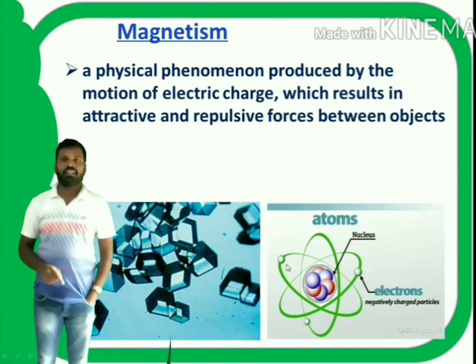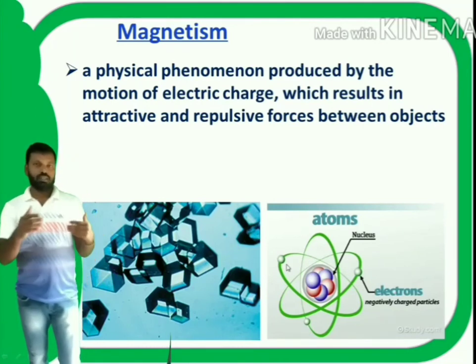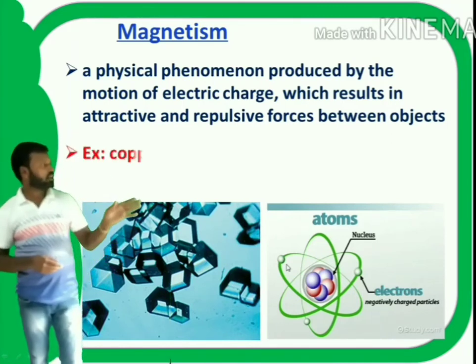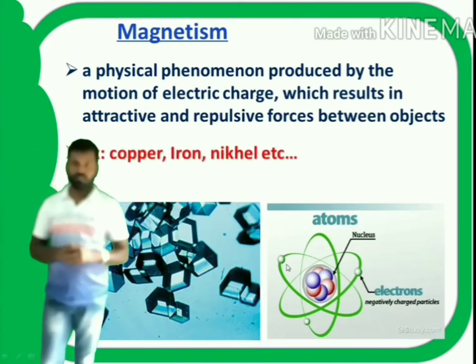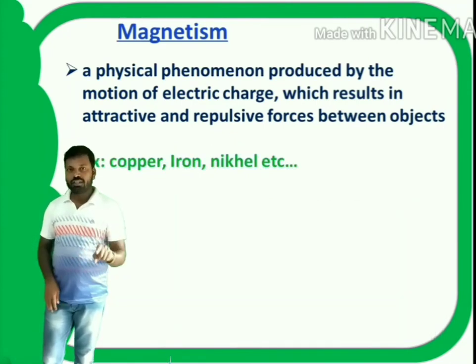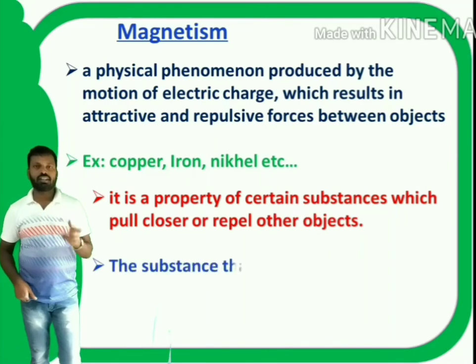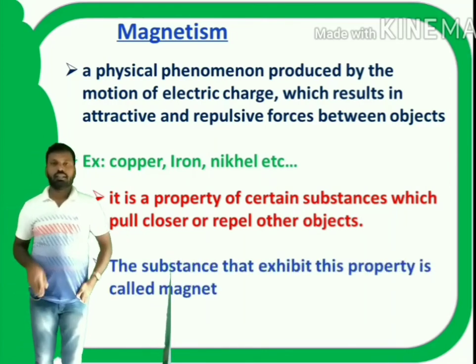As a result, few materials attract each other or repel each other. Examples of magnetic materials are iron, nickel, etc. The substance which exhibits this property is called a magnetic material or simply a magnet.